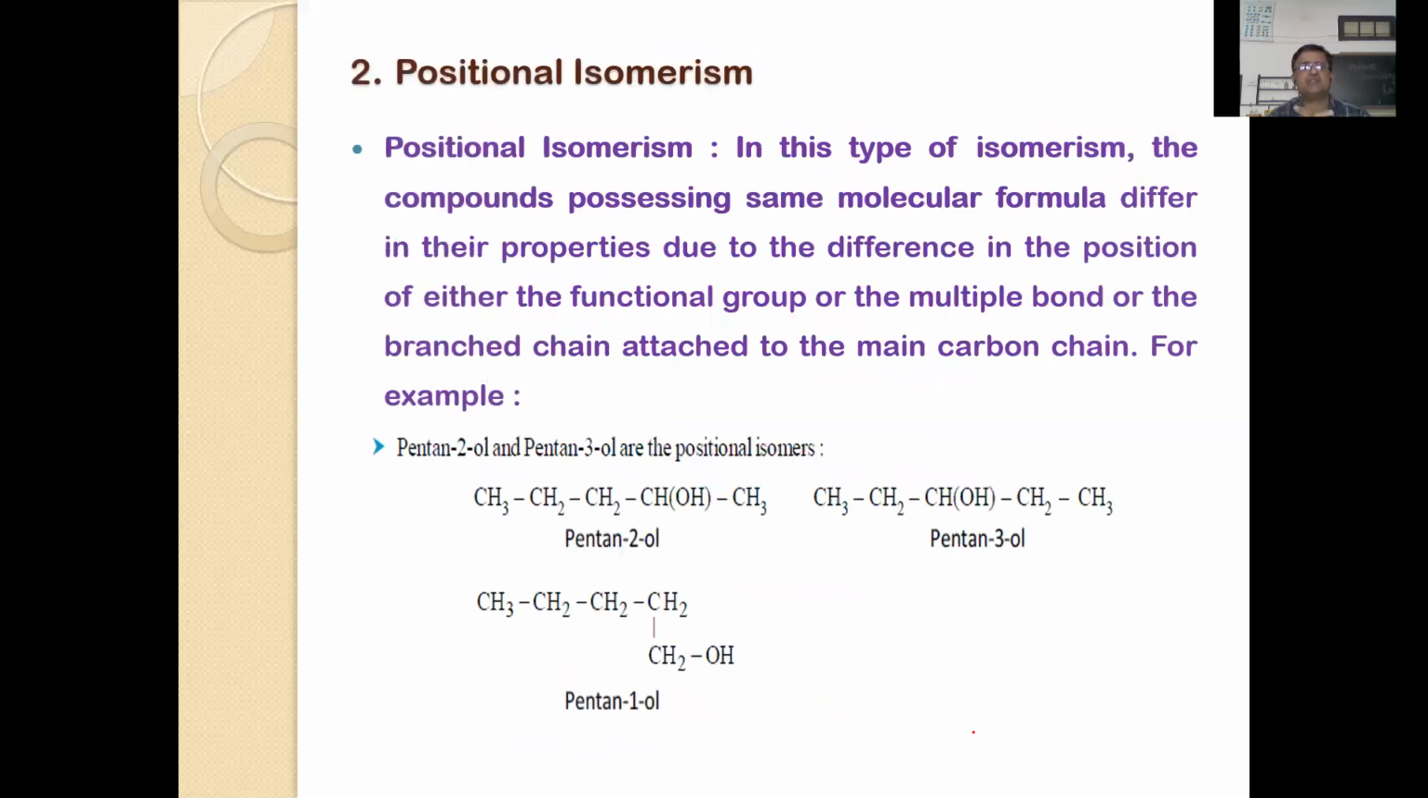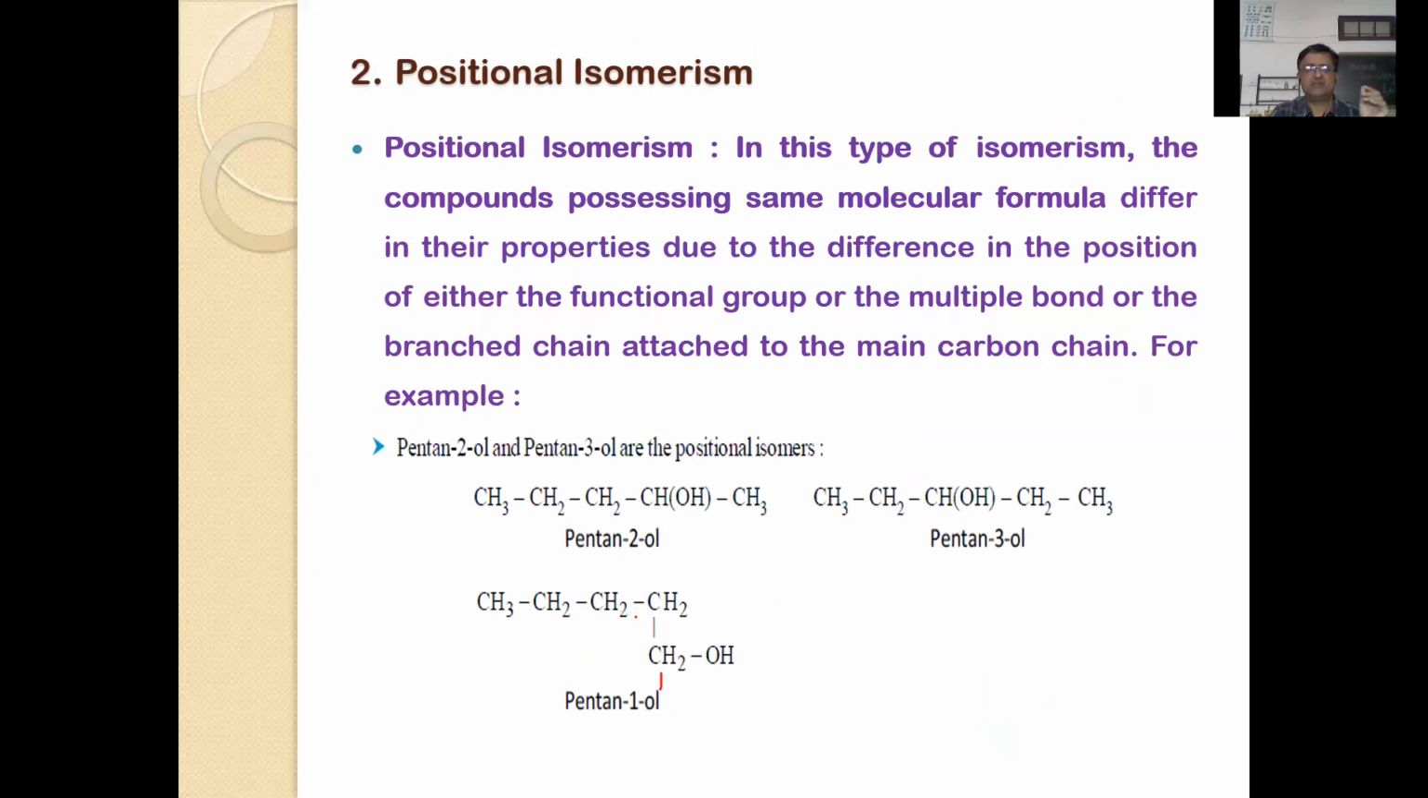The next type of isomerism is positional isomerism. Compounds having the same molecular formula but differing in the position of the functional group, or double bond, or triple bond. So here you can take this pentanol compound, 1-pentanol.